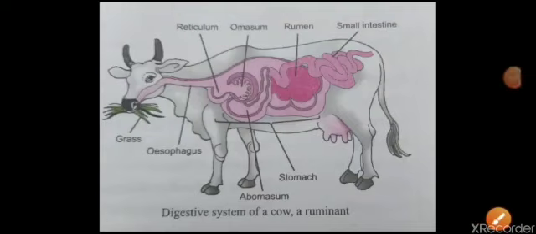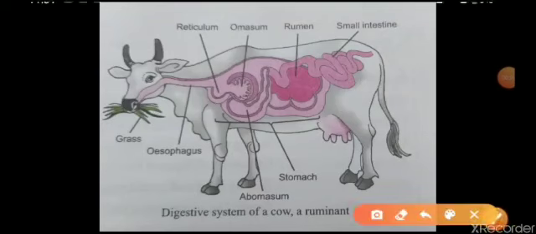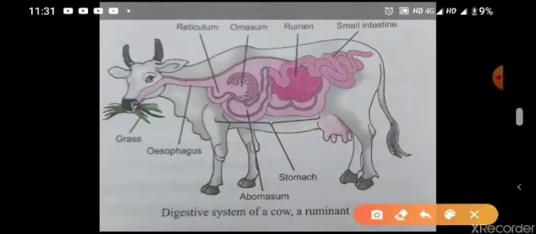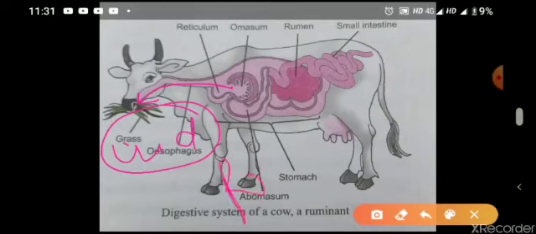And after that, that rechewed food will enter the third chamber, and the third chamber's name is omasum. Omasum. So this rechewed food will pass to the omasum, and in the omasum that food will break down into smaller pieces.